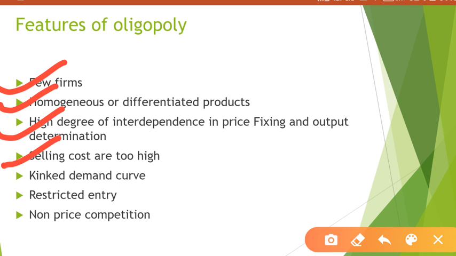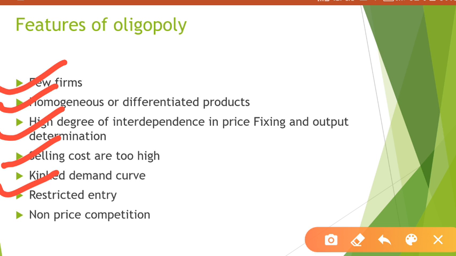They have selling cost which is too high, because they will try to incur advertisement, they will try to use some strategies. Suppose they will have a good showroom, they will use ACs, they will try to give customers very good comfort, so that customers come to purchase in their shop. In this way they will try to impress, okay, so that they have high selling cost.